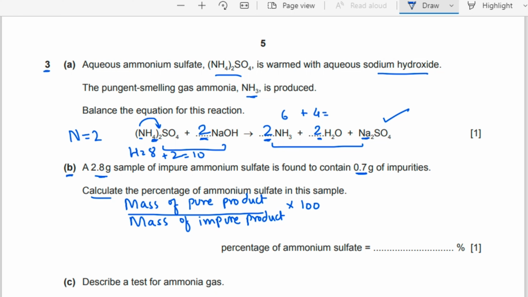They told us that the 2.8 gram sample of impure ammonium sulfate has 0.7 gram of impurity. To find the mass of pure product, we will do 2.8 minus 0.7. So it will be 2.8 minus 0.7 divided by 2.8. Why do we subtract? Because this is the whole impure sample which contains this much impurity. If you subtract this from the whole sample, you will get the mass of the pure product. So the answer will be 75%.